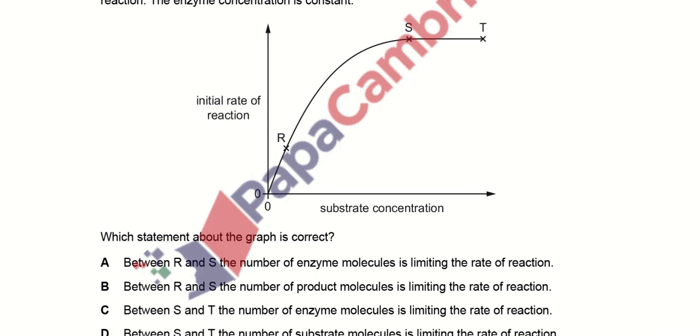Between S and T, the number of enzyme molecules is limiting the reaction. Yes, as we can see between S and T, this is showing a limiting amount of the reaction because the enzyme molecules have been used up by the substrate. In other words, all the enzymes have been occupied by the substrate and no more enzymes are available to catalyze a further reaction. So at that particular point the reaction attains a steady state condition. So option C here is the rightmost answer.